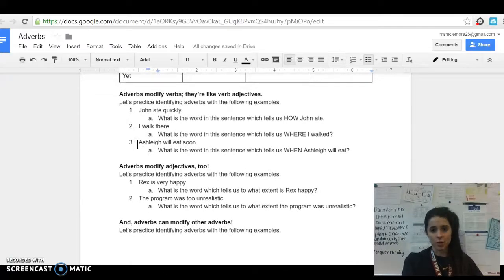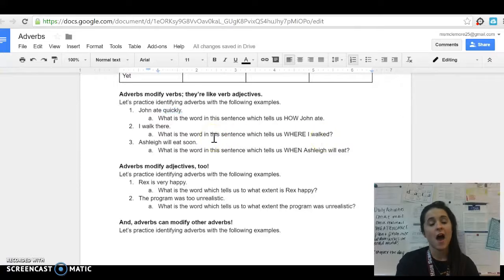Adverbs modify verbs. They're like verb adjectives, if you will. So let's practice identifying adverbs with the following examples. John ate quickly. What is the word in this sentence which tells us how John ate? Of course, don't say it out loud to me because I cannot hear you. And then if you're in the classroom and you're doing this as a bell ringer, then that would be awkward. But think to yourself, what do you think it is? John ate quickly. Well, what is the word in this sentence which tells us how John ate? Quickly. That's the adverb.